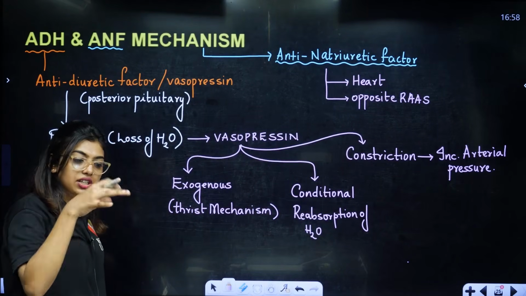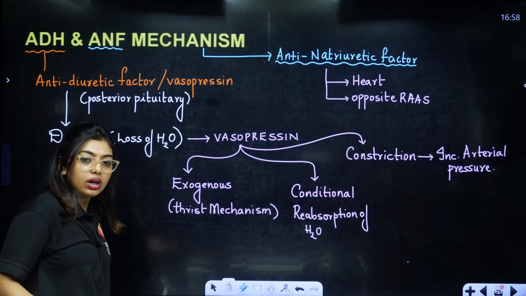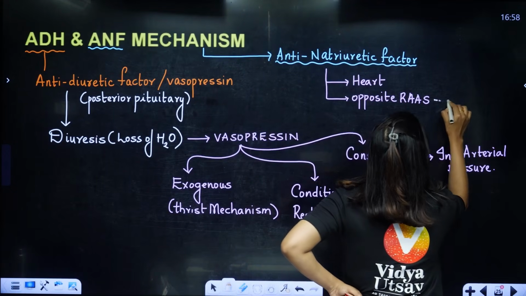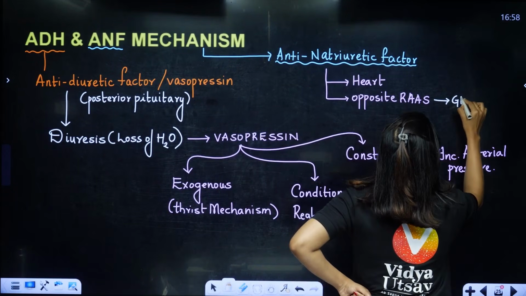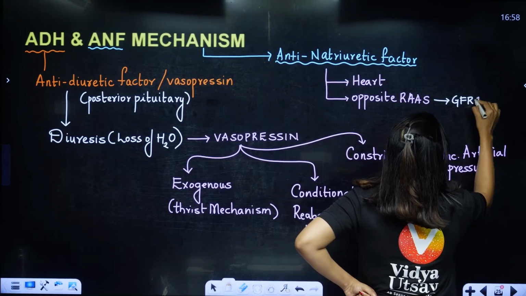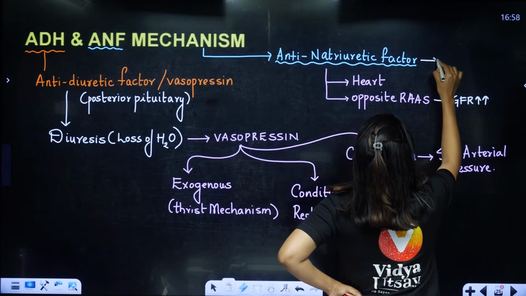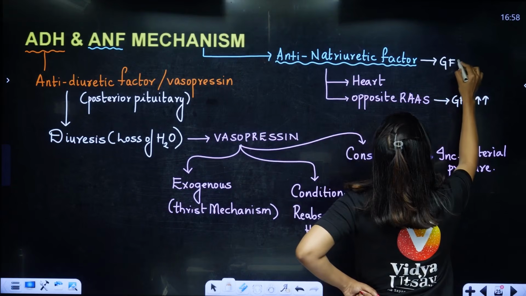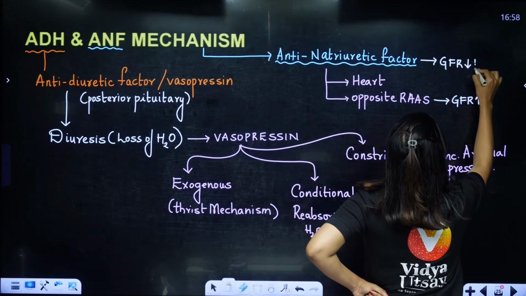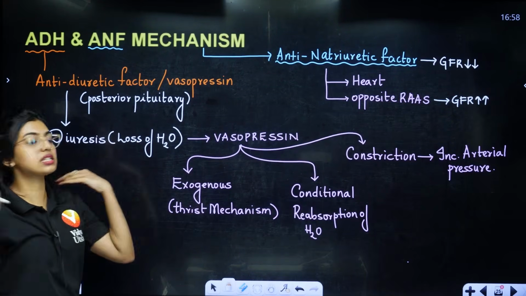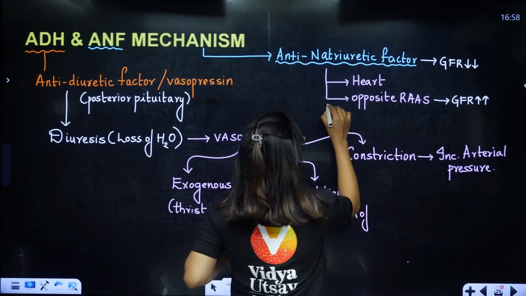Let's say every time the GFR is low, the RAS mechanism will do what? It will keep increasing the GFR. Imagine the RAS mechanism is not in control. It will keep increasing. That time your natriuretic factor will be there, which will do the opposite of the RAS mechanism. So, they will ask you a question, who is working antagonistic to the RAS mechanism? Your answer should be natriuretic factor.